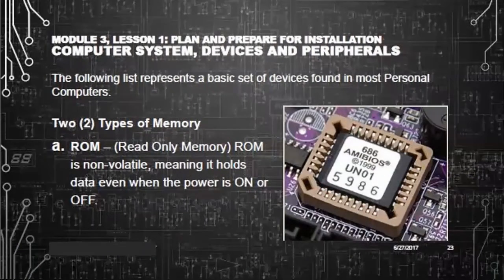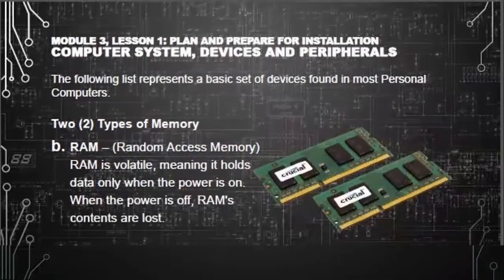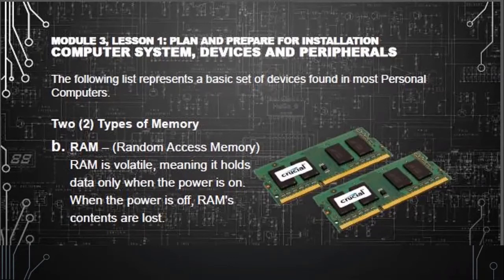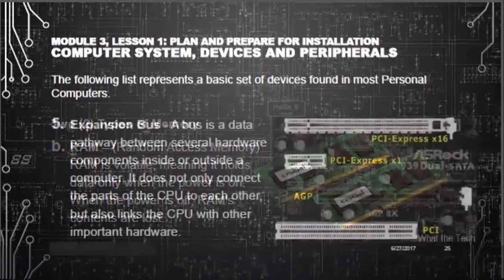The two types of memory are the read-only memory, or the ROM. It is non-volatile, meaning it holds data even when the power is on or off. The random access memory, or the RAM, is volatile, meaning it holds data only when the power is on. When the power is off, RAM's contents are lost.